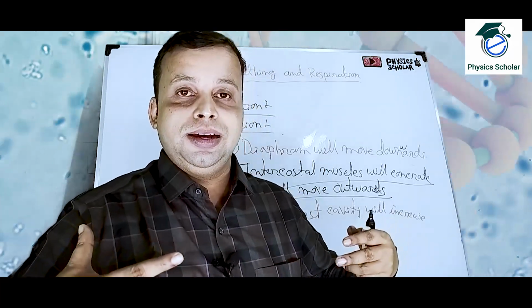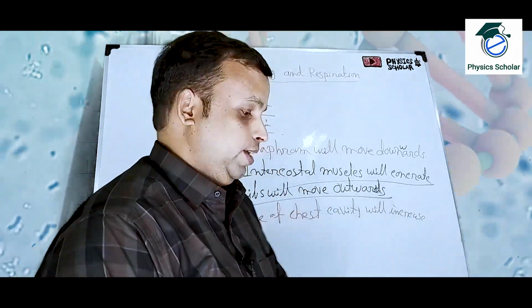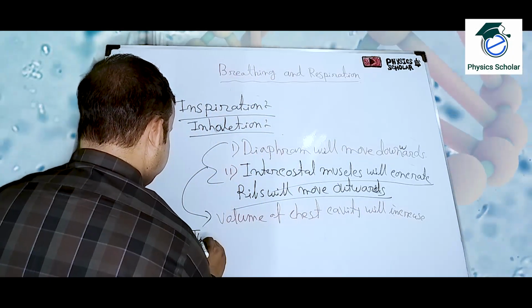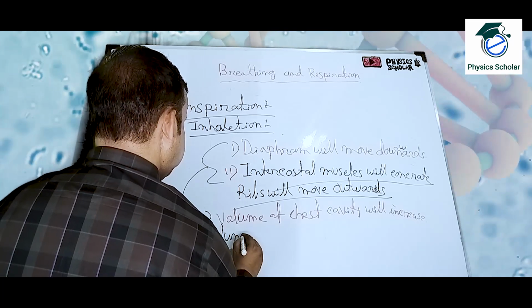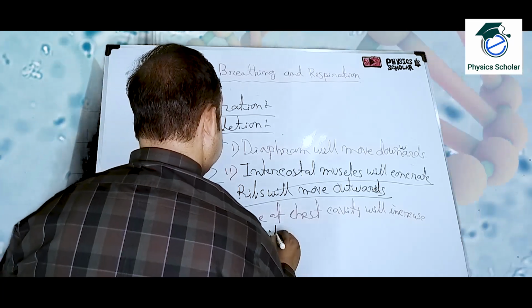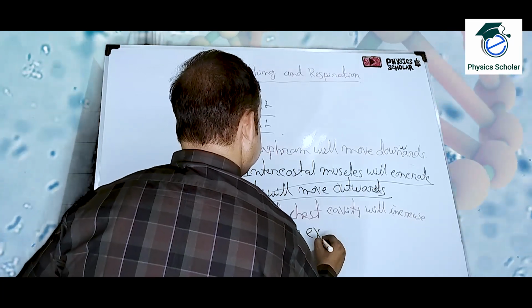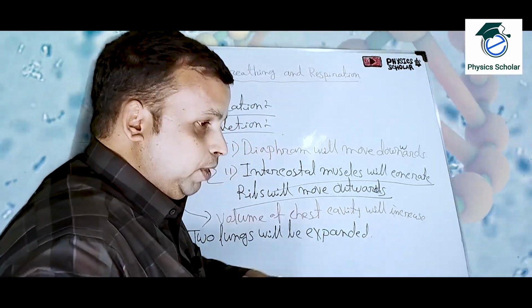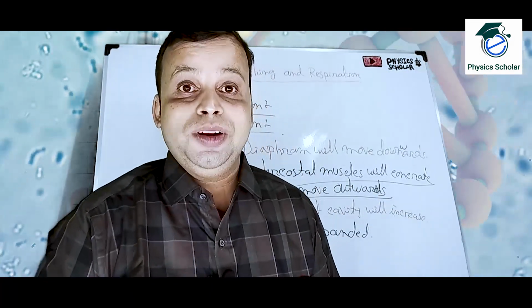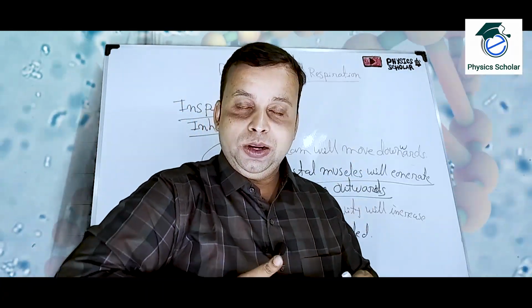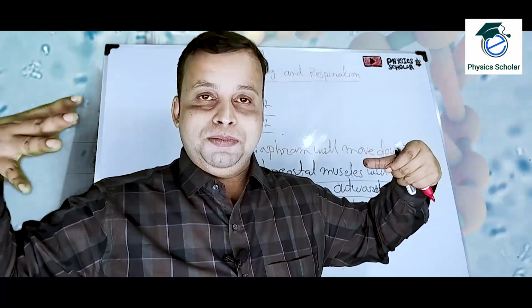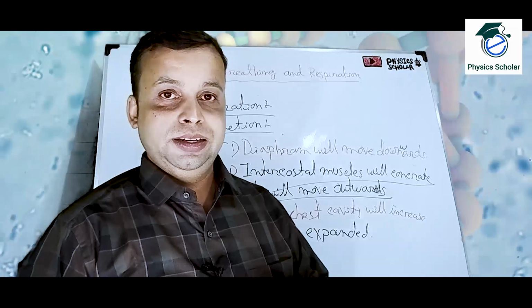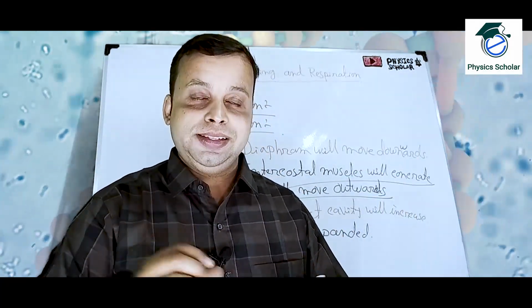As the volume increases, the two lungs will be expanded. Everything is related: the diaphragm goes down, the ribs move up, the volume of the chest cavity increases.